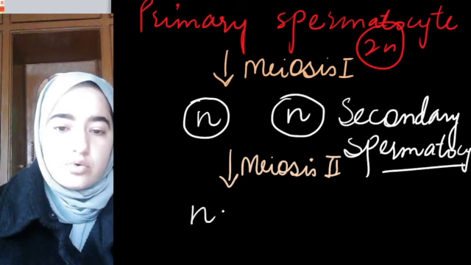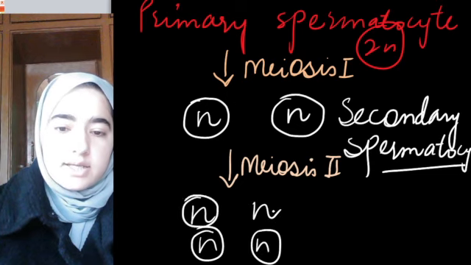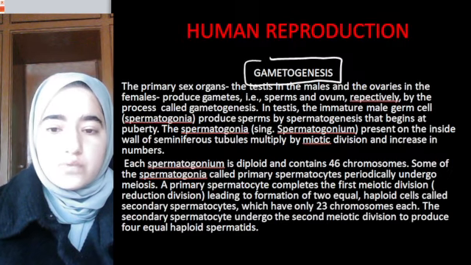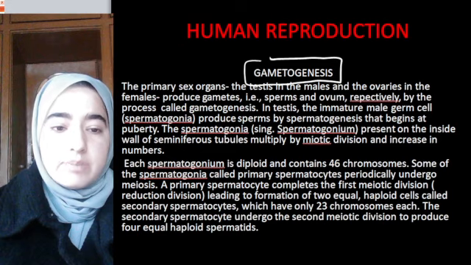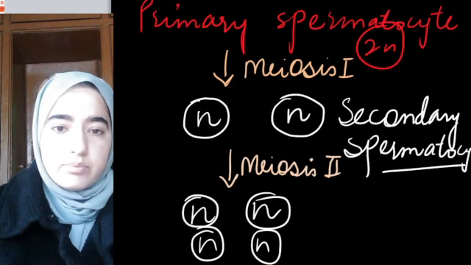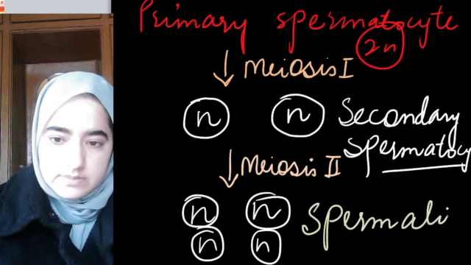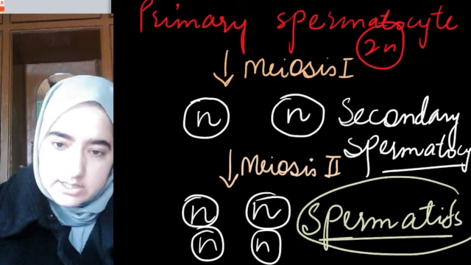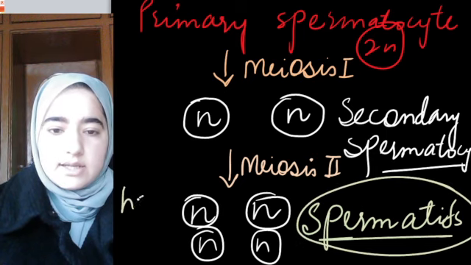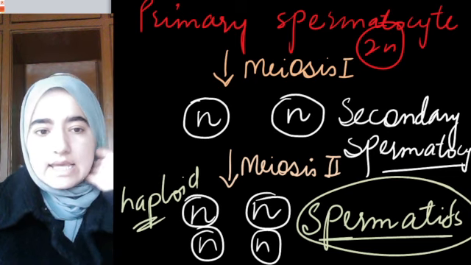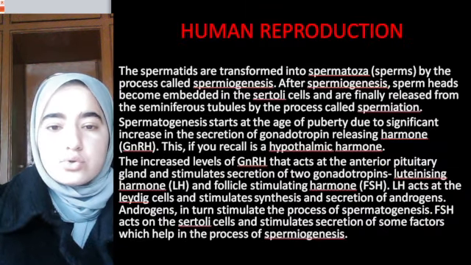So it will form four cells, but their content is n, haploid. These four equal haploid cells are known as spermatids. They are n, n, n, n, that means they contain 23 chromosomes each.